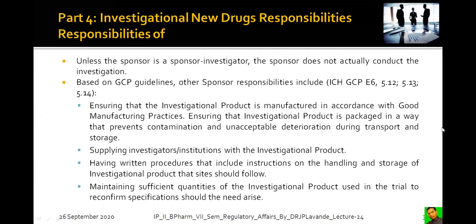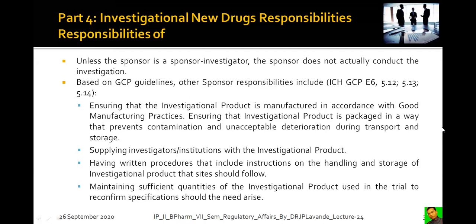Unless the sponsor is a sponsor-investigator, the sponsor does not actually conduct the investigation. Based on the GCP guidelines, other sponsor responsibilities include those as per ICH GCP E6 5.12, 5.13 and 5.14. All these guidelines need to be followed, and these are given in the ICH, in the GCP.